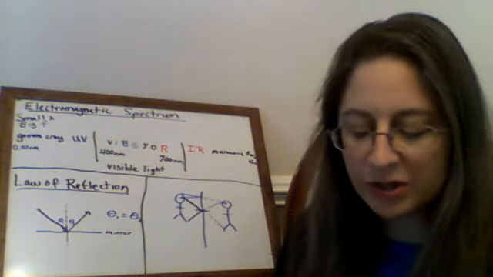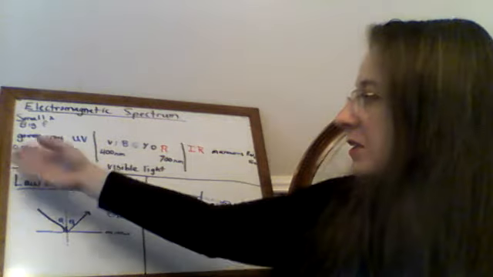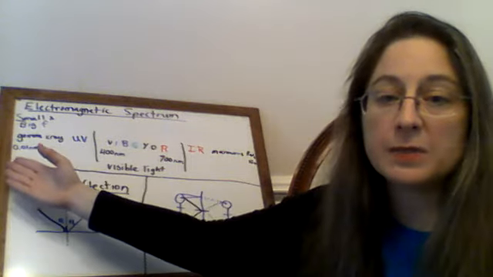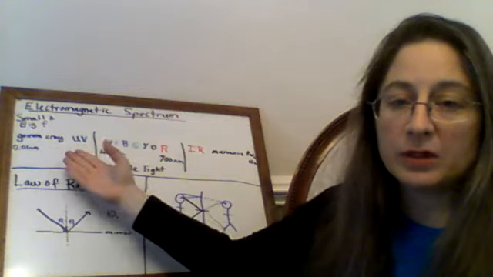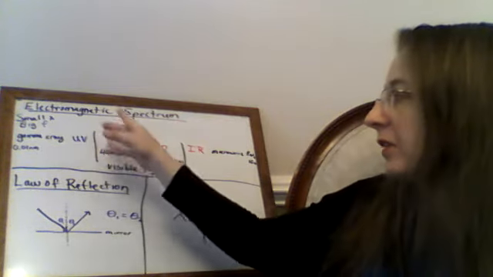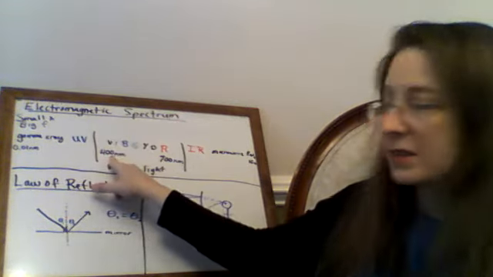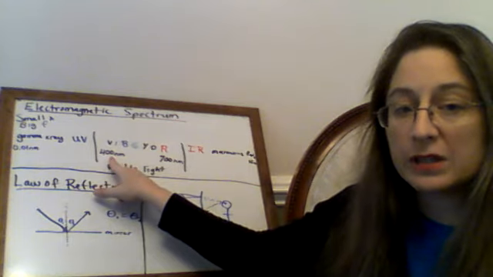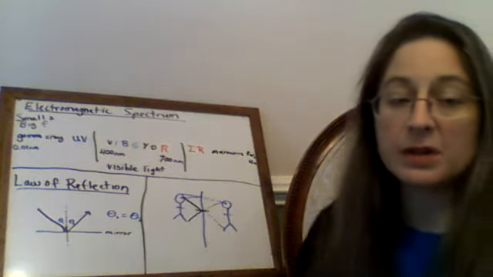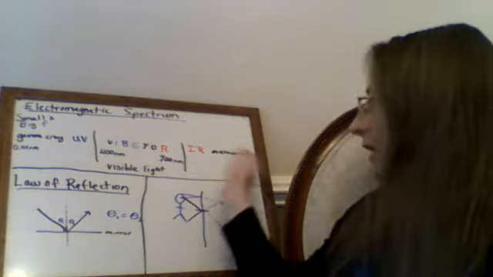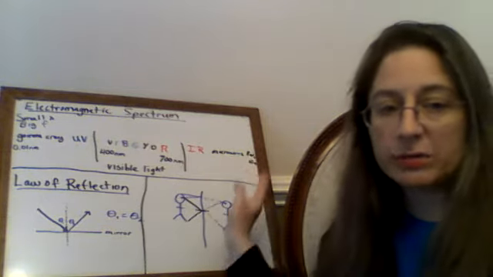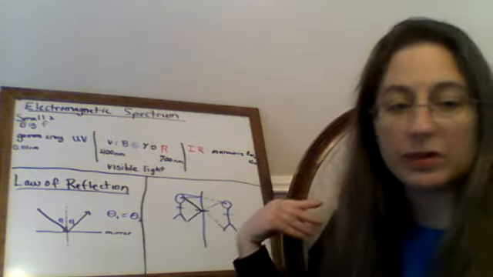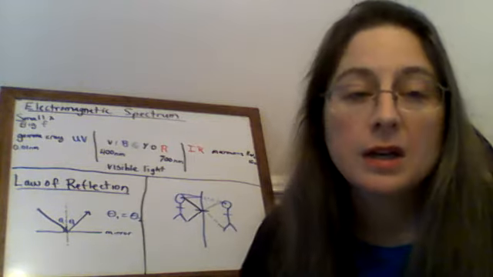So just remember that the small wavelength, big frequency end of the spectrum is gamma, moving through X-ray to ultraviolet. Then violet is the smallest wavelength of visible light, 400 nanometers. Red is the biggest wavelength of visible light. And then on through infrared, microwave, radio, which has the largest wavelength and smallest frequency.